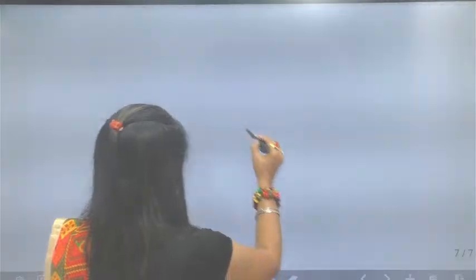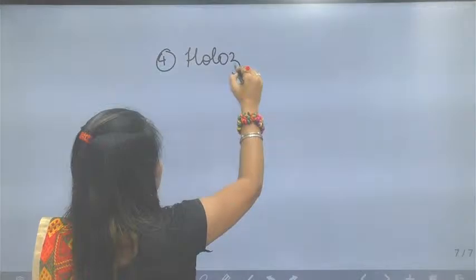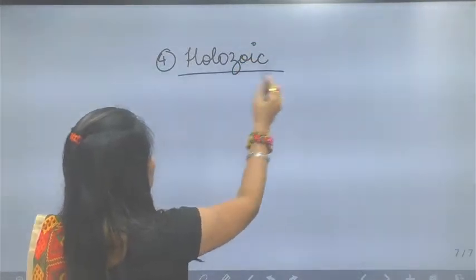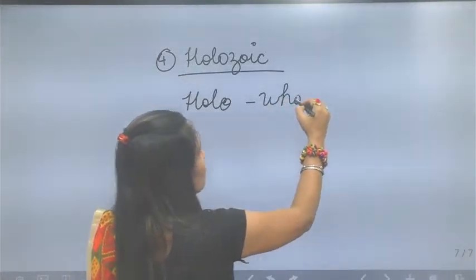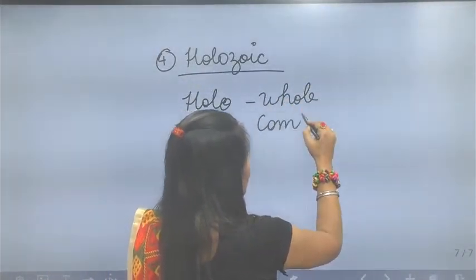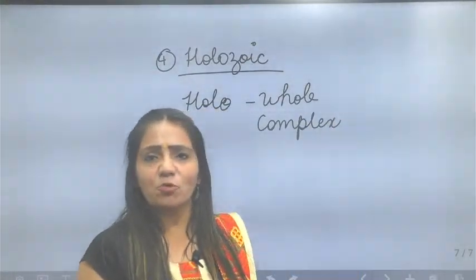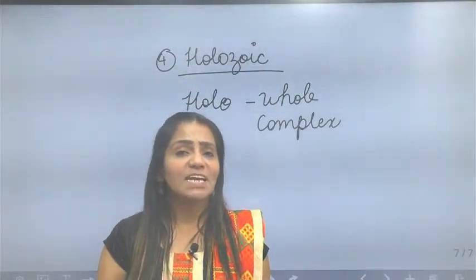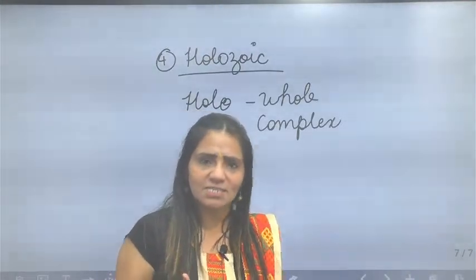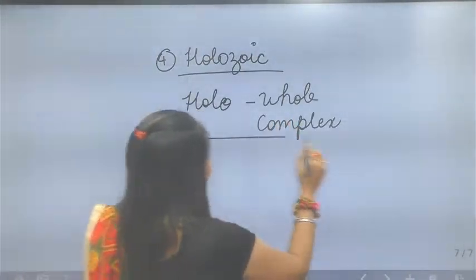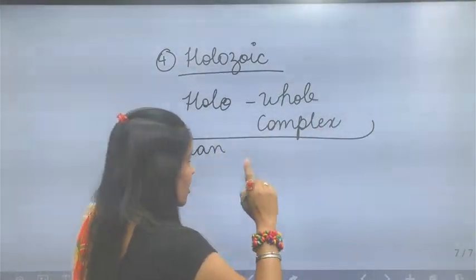Coming to the next and last mode, the holozoic mode of nutrition. In biology, the word holo means whole, and whole means complex food. As we all know, human beings and other organisms, horses, cats, buffaloes, consume whole food, that means complex food, and our body breaks that food into simpler substances. For example, man is holozoic, and cats, buffaloes and so on are all holozoic.